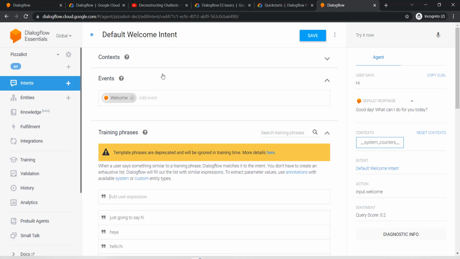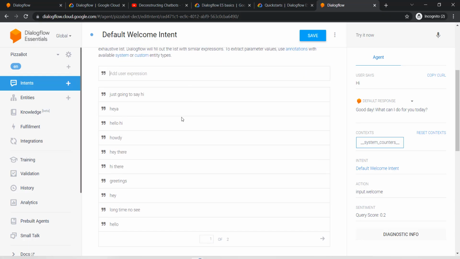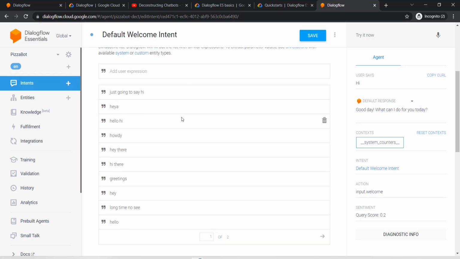If you see, this is the default welcome intent. We just clicked inside that, and there are some training phrases. So we need to train this machine learning model. For every agent you create, you will see these already there. You'll see hi, hey, hello, howdy, hey there, hi there. If you say something similar to this, it will recognize. Even if you say something which is not here, it will still recognize that, because we are using machine learning.